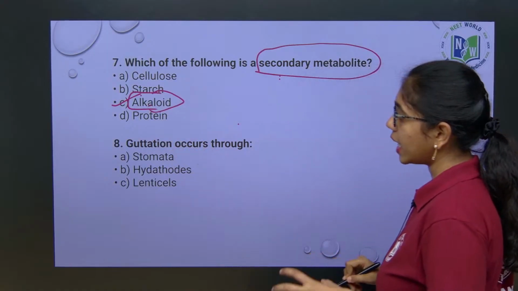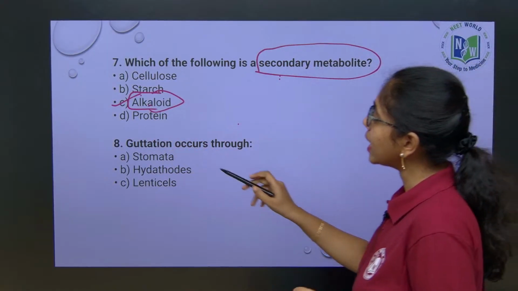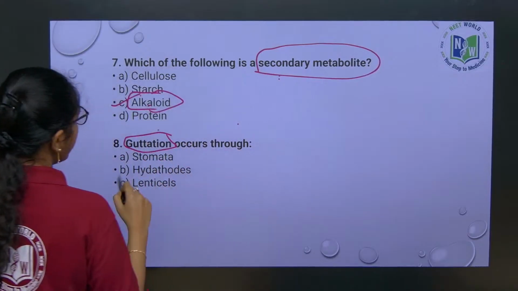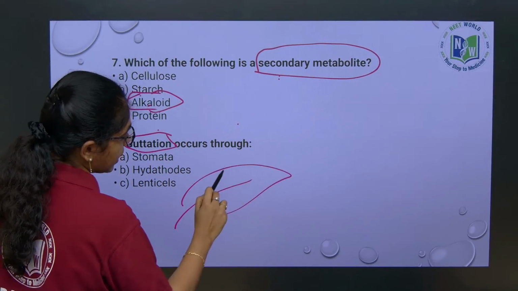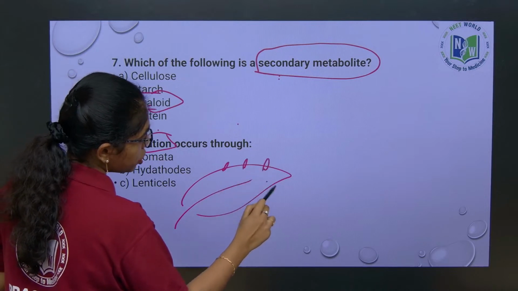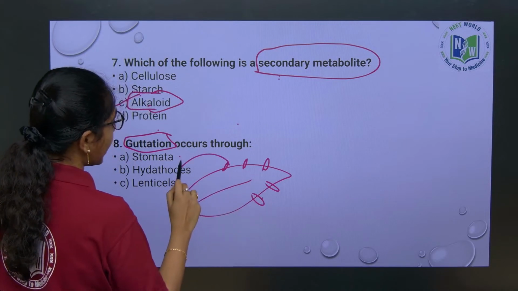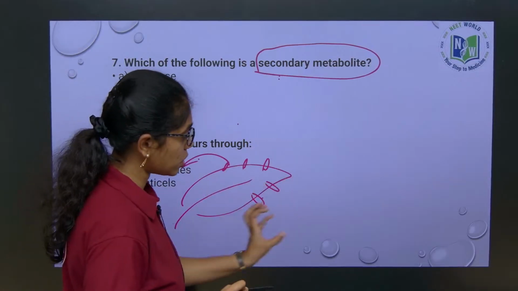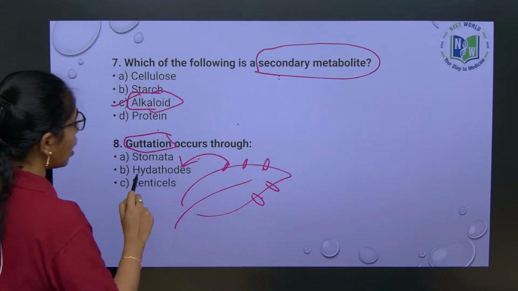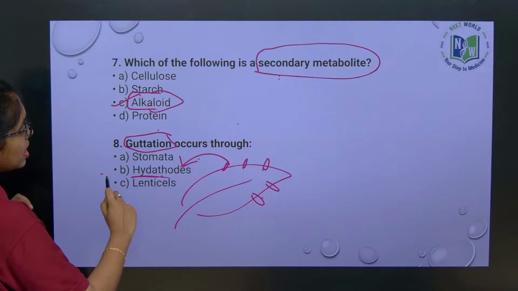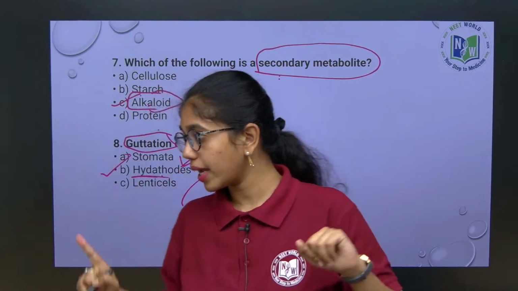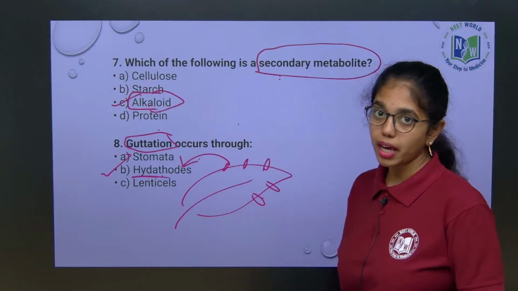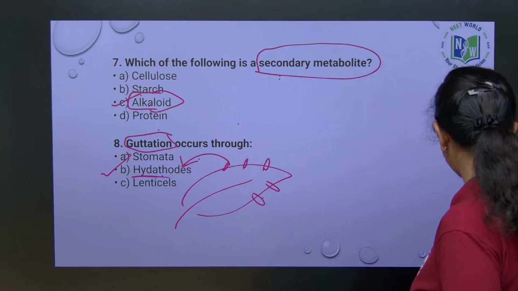Next, guttation occurs through. What is guttation actually? Guttation occurs through the leaf surfaces. At the apex of the leaves, some structures called hydathodes are present. From these, guttation will occur. If you get a question on guttation, then this should be our answer, that is hydathodes.